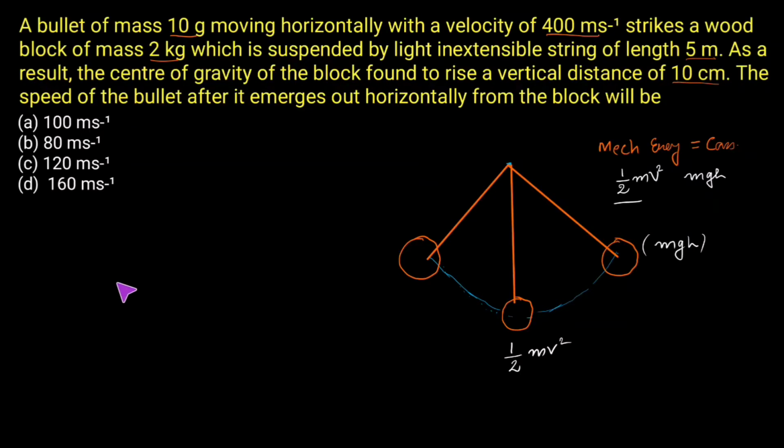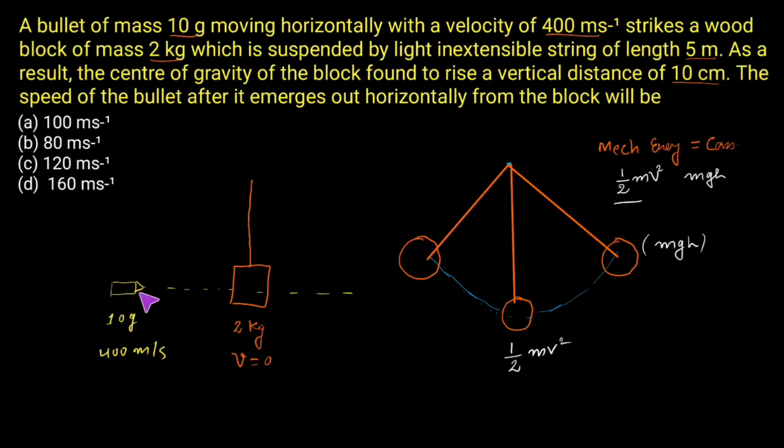In the question, it is said that there is a bullet. Suppose this is a bullet. This bullet has a mass of 10 gram. The velocity is given as 400 meter per second. Now what happens when this bullet is moving in a straight path like this? In between there is a wooden block which is suspended by a string of length 5 meter. So this is a wooden block. Mass of this wooden block is given as 2 kg. This block is initially at rest, so the velocity of this block is 0.